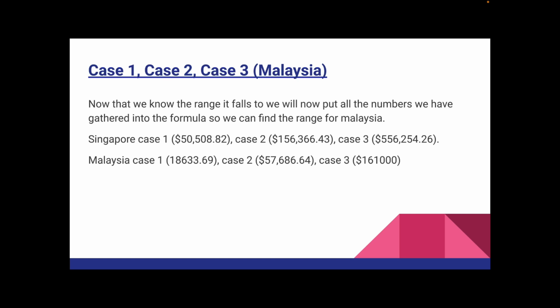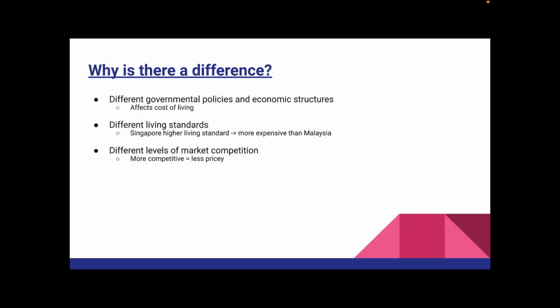While in case 3, high class living, it's around $161,000 for Malaysia's cost of living, and Singapore's cost of living is around $556,000, which is around 4 to 5 times as much as Malaysia's high class living. The cost difference may be due to government policies, economic differences, and cost of living and affordability.